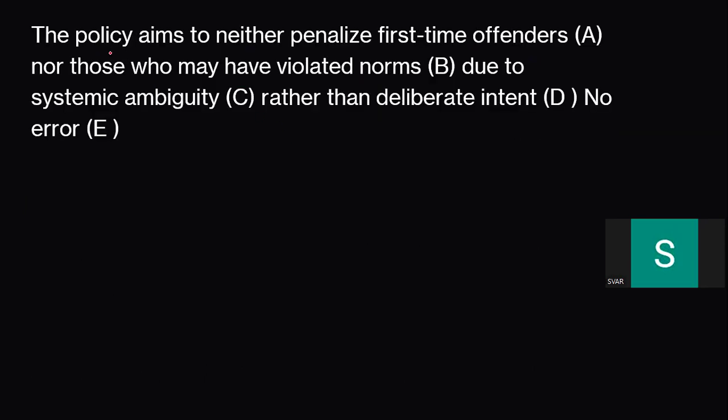But here, it seems to be something else. The policy aims to neither penalize. No, the policy aims to penalize neither. Okay, fine, so this thing is missing. Even sometimes such silly things will trip you up. I never thought, while I was preparing, I thought there might be some major one. So it is a very silly and minor thing. The error is in this part. Why? Because the policy aims to penalize neither the first-time offenders nor those. So this must come here and this should go there.